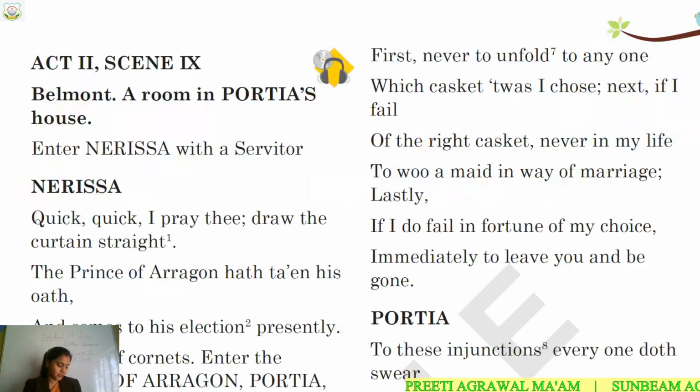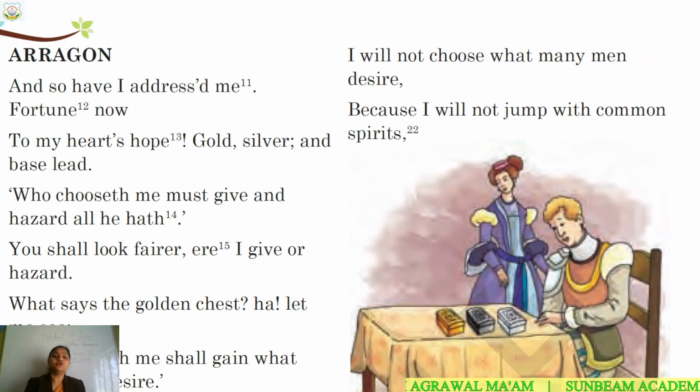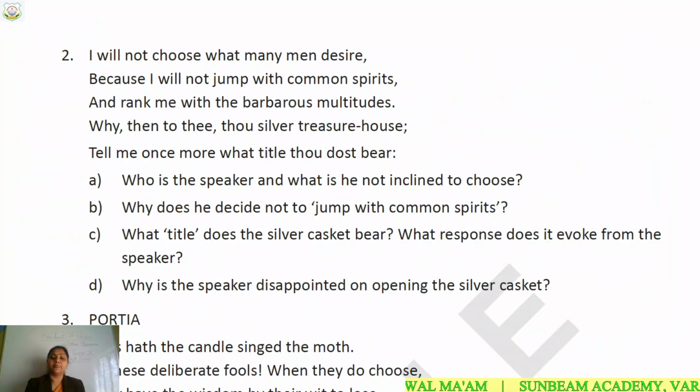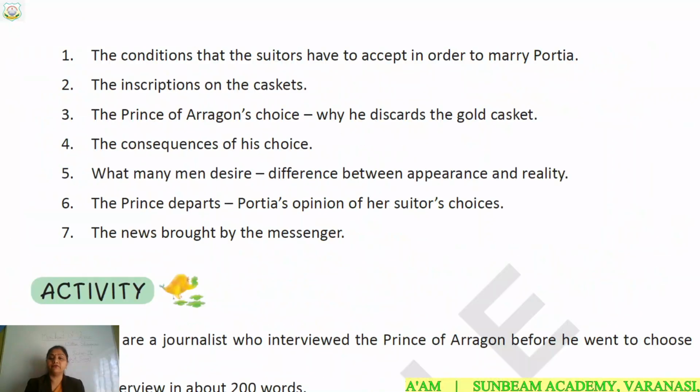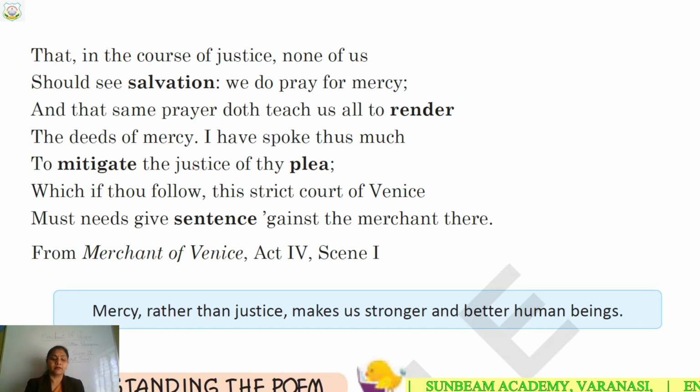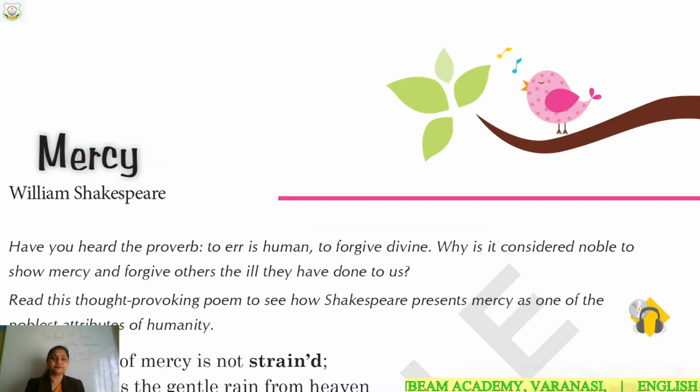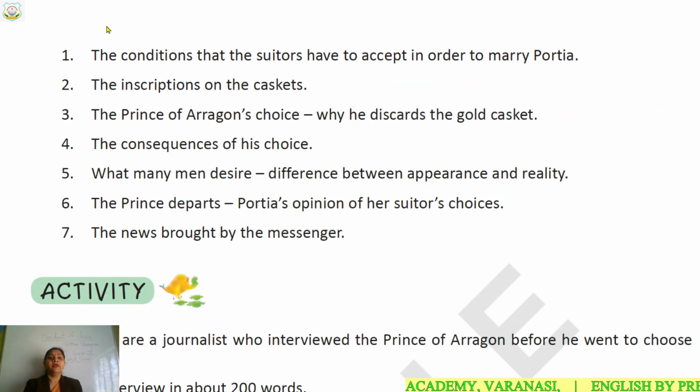I am taking out the last page, page number 249. You can also take out page number 249. Okay, see here. The last one: the conditions that the suitors have to accept in order to marry Portia. This we will study in this play. We will study this point.